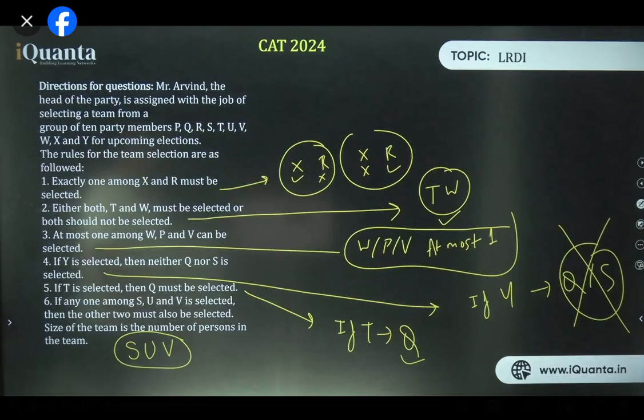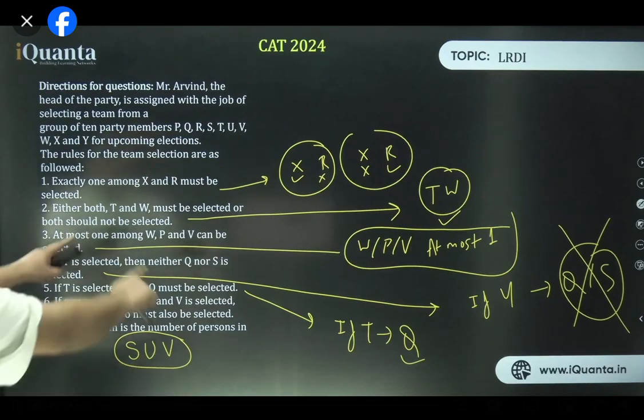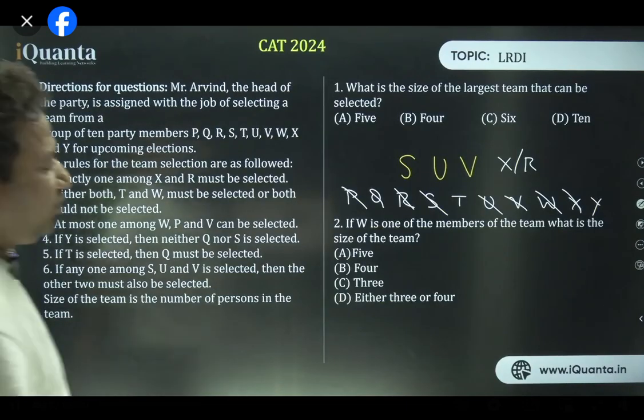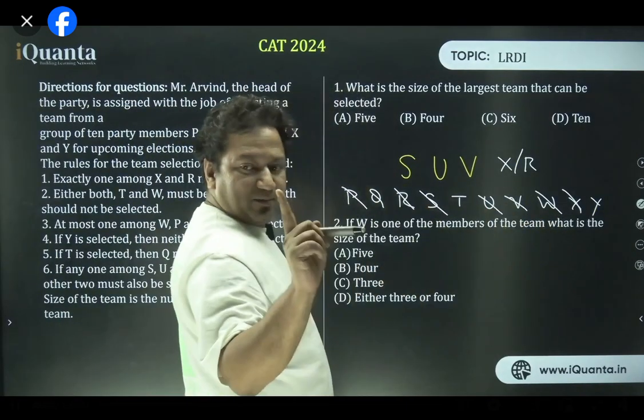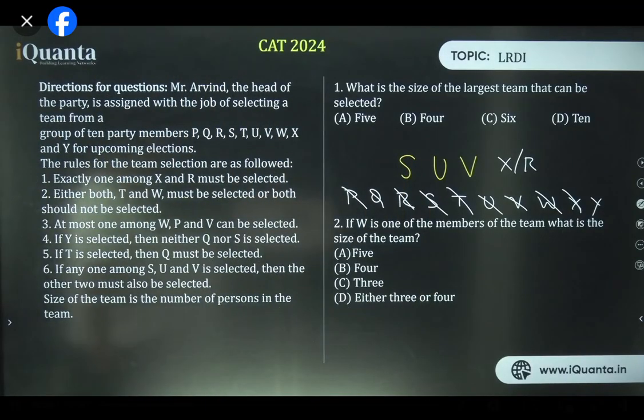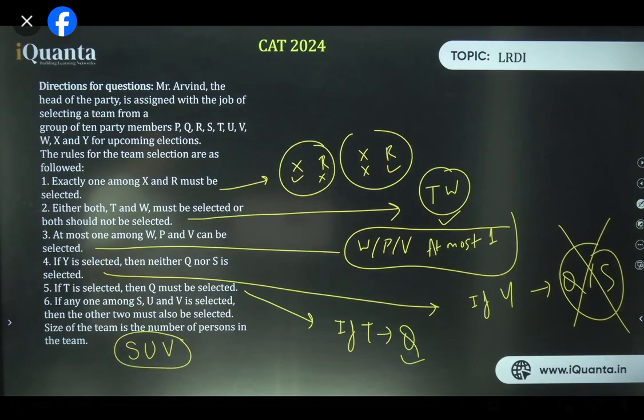All right. What else can be removed? Either both T and W are selected or both should not be selected. W has been removed already, so T will also be removed. T cannot be a part. Now the remaining are Q and Y. What do we have here?